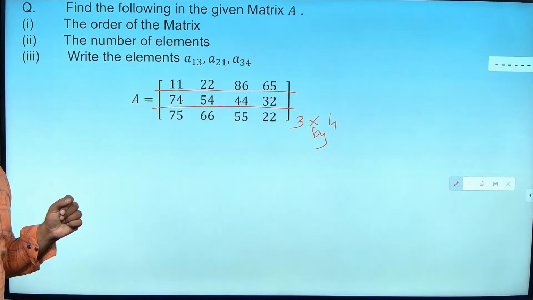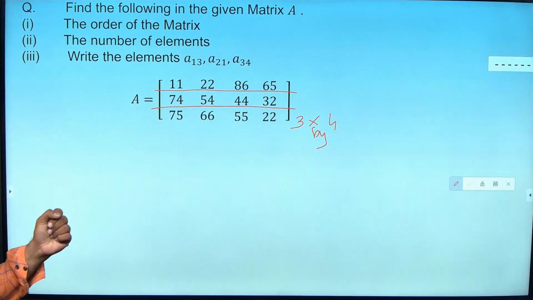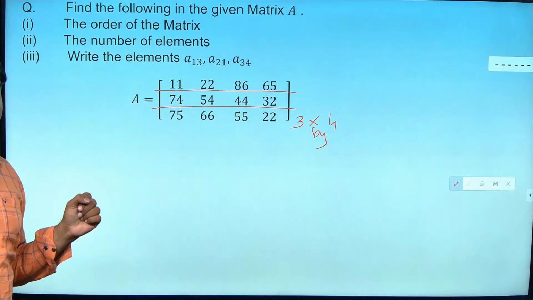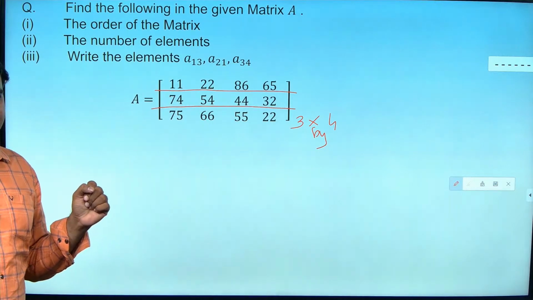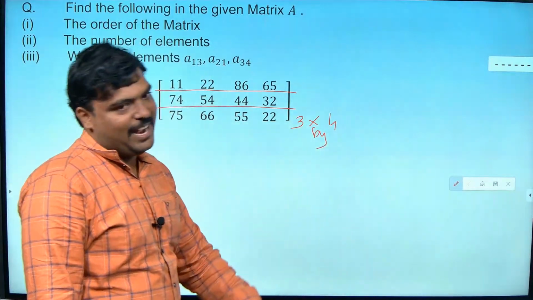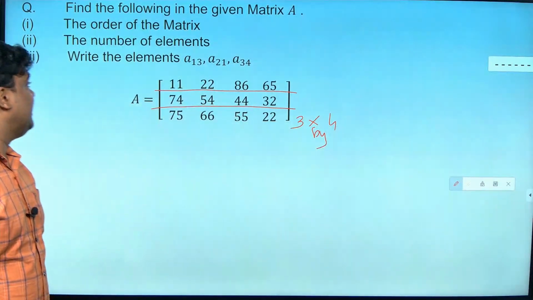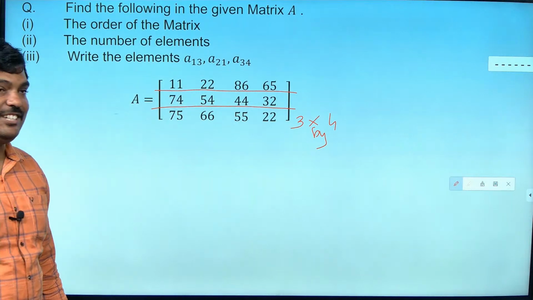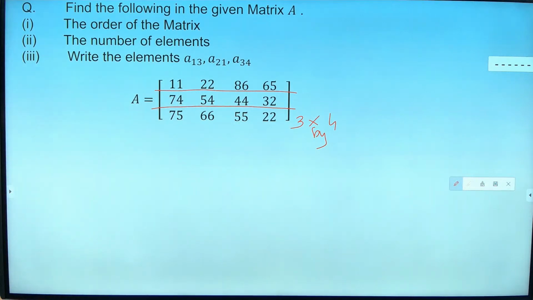Okay. I want to ask Deva, how many elements do we have here? If Deva doesn't know, they have already taught this in school. I will go for somebody else. Yeah, Varshita. How many elements do we have here? 12, yes. Don't count it. 3 into 4 is what? 12.